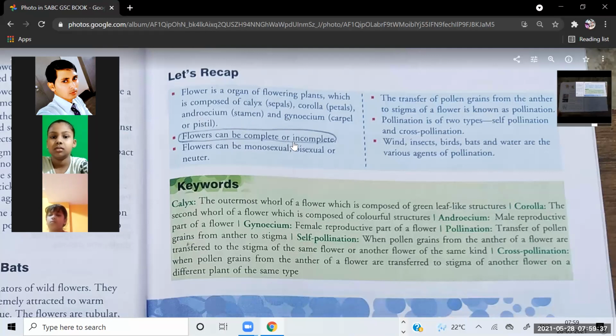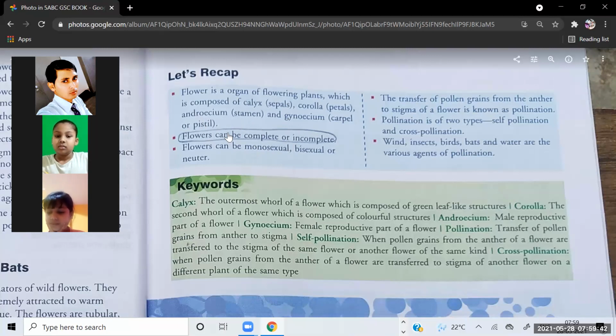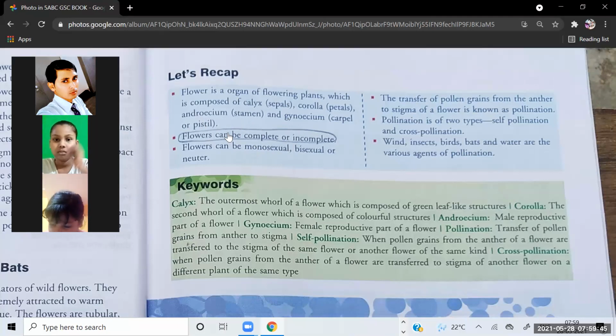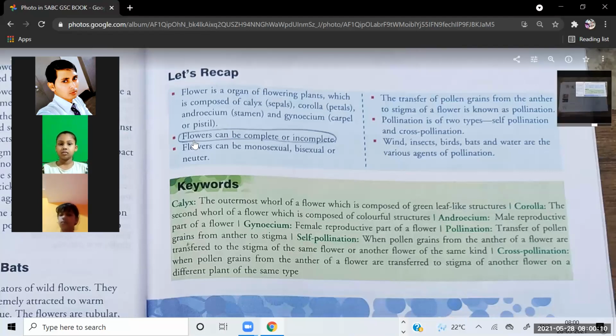Flowers can be complete or incomplete. That we already have discussed in our previous classes, that those flowers which have four things, means calyx, corolla, gynoecium, androecium, that flower will be called a complete flower. But those flowers which do not have two things, means androecium or gynoecium, will not be called complete flowers. Flowers can be monosexual, bisexual, or neuter.